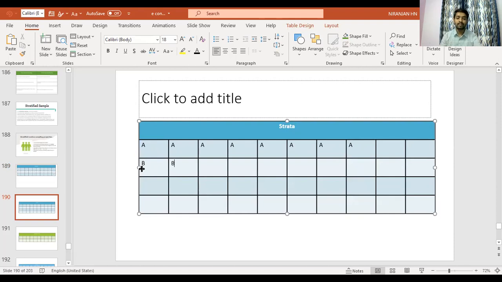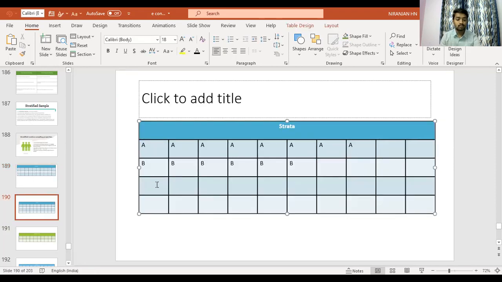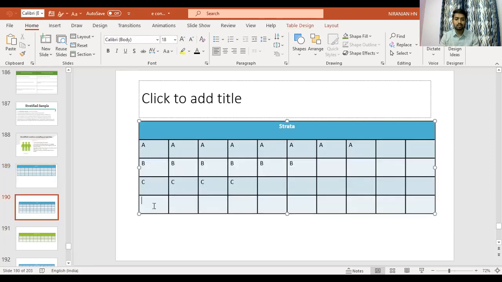C: 1, 2, 3, 4. So C is 4. And E: 1, 2, 3, 4.